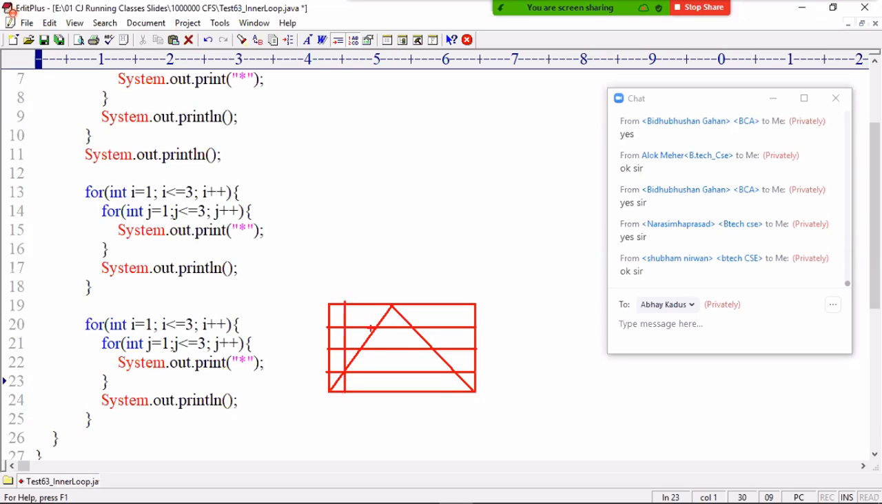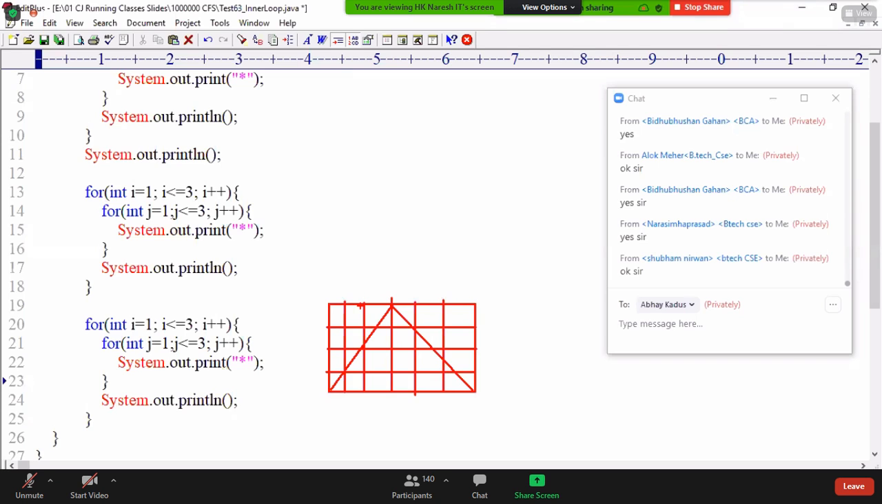Then, in which column you have to display a value, in which column you should not display a star, that common sense you need to get, that's all. And an if-else condition I should write. Okay? If-else condition you should write.